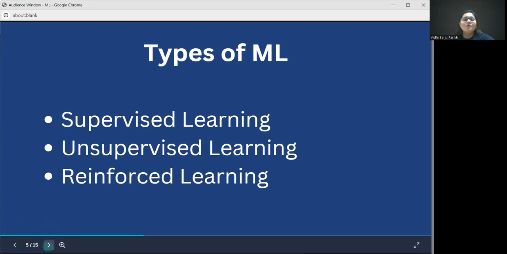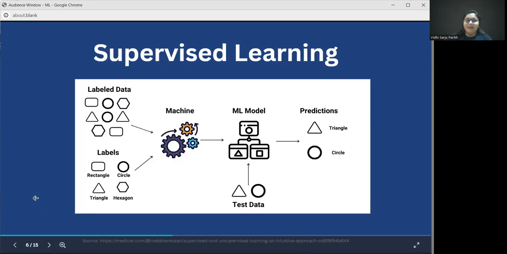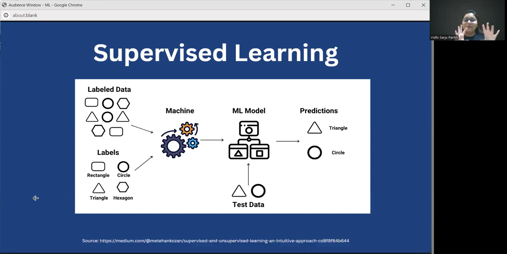What do we mean when we say supervised learning? So in supervised learning, we give the machine some sort of labeled data as input, along with the labels. As you can see, the input is simply geometric shapes. But with that, we also give the label of what each of these shapes is called. That goes to the machine, which then goes to the validating method, which is going to be our ML model. And for testing, we give it two shapes. One is a triangle and one is a circle. And that is the expected output. And then the machine learning model performs the predictions as per the expected output. So this is called supervised learning.